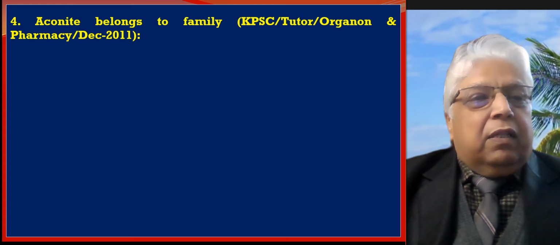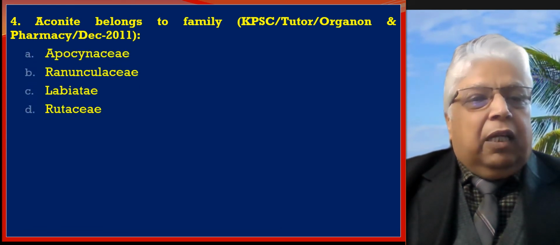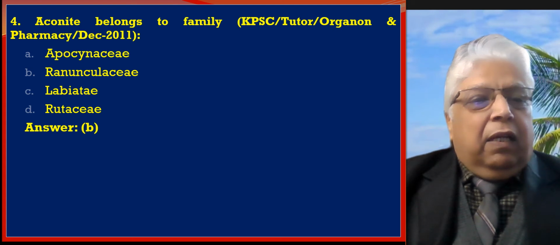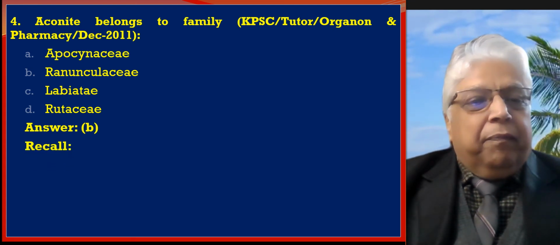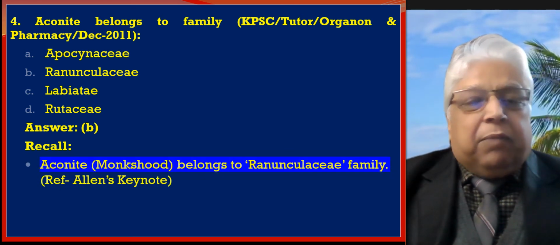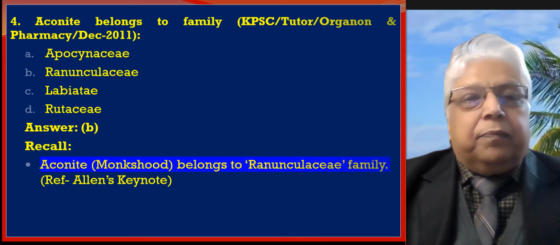Next MCQ: aconite belongs to family number 1 Apocynaceae, 2 Ranunculaceae, 3 Labiatae, and 4 Rutaceae. Answer is B. So aconite belongs to the Ranunculaceae family. The reference is from Allen's Keynotes.